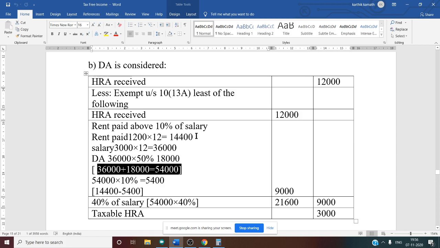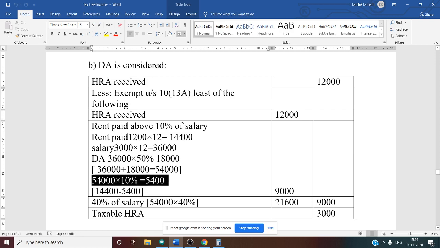So we got rent paid, that is 14,400. We got salary, that is 54,000. But we want 10% of salary. How to get 10% of salary? On the total salary, take 10%. 54,000 into 10%, you will get 5,400. This is our 10% of salary. So now you need to deduct: rent paid minus 10% of salary, that is 14,400 minus 5,400. You get one amount, the answer for point number 2, rent paid above 10% of salary, that is 9,000.